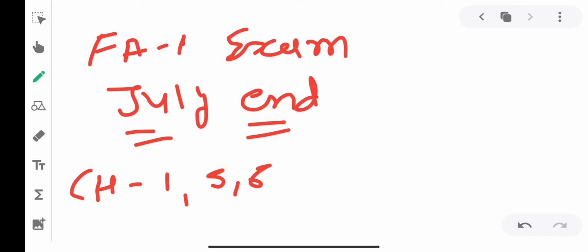Okay. After that, we are starting with chapter number 1. After completing chapter 1, we will start chapter number 5, and then chapter number 6. Chapter number 5 is Introduction to Euclid's Geometry. It is a very easy and very short chapter. Within 2 or 3 lectures we will complete this chapter.